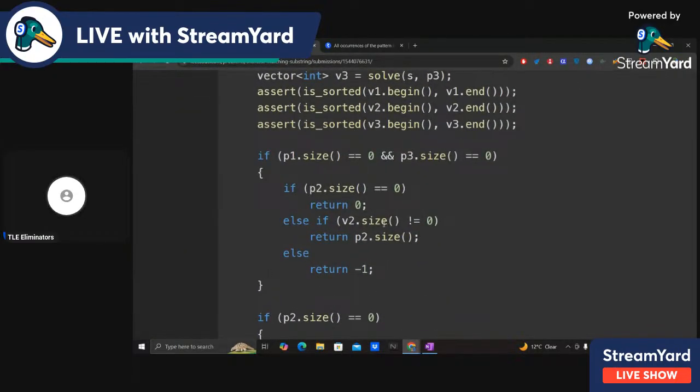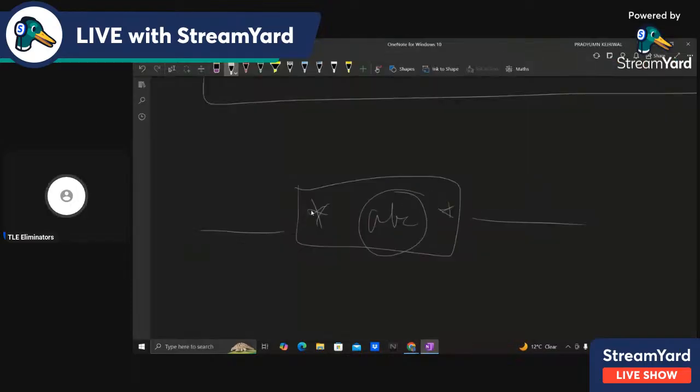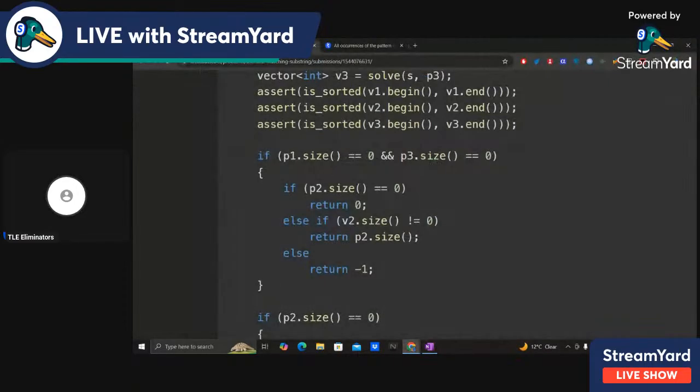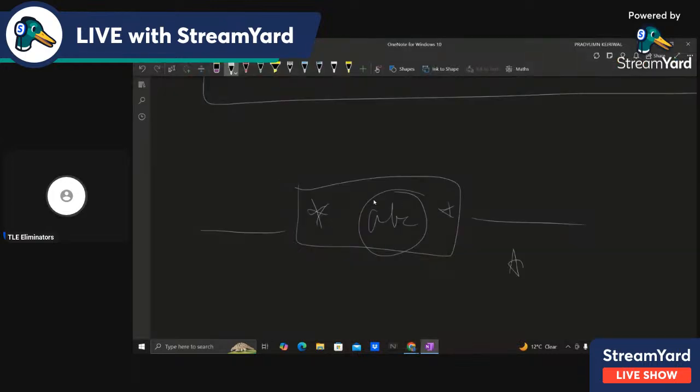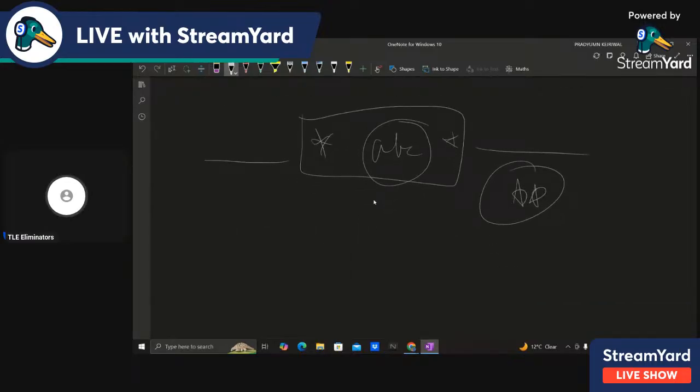And otherwise, first of all, if p dot size is equal to 0, then return 0. That means if the string is star star, like in this edge case, so basically if p1 dot size is equal to 0, p3 equal to 0, and p2 also equal to 0, then the string is just star star. Then the answer to this is just 0, because empty string, right?